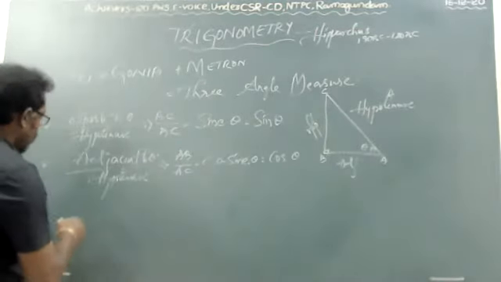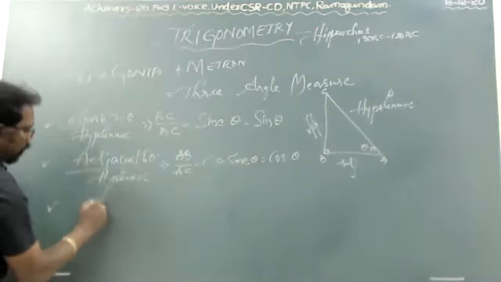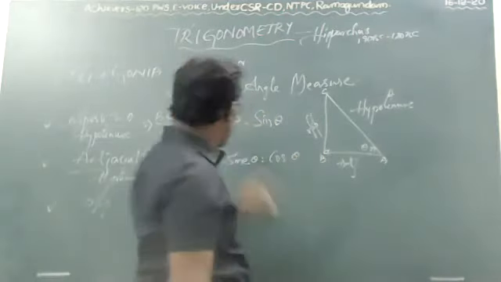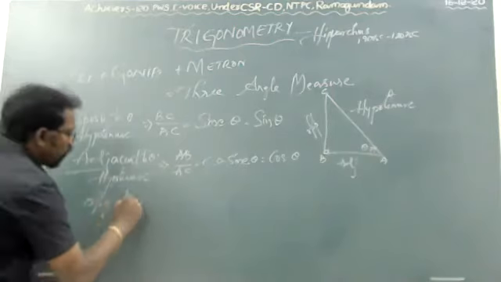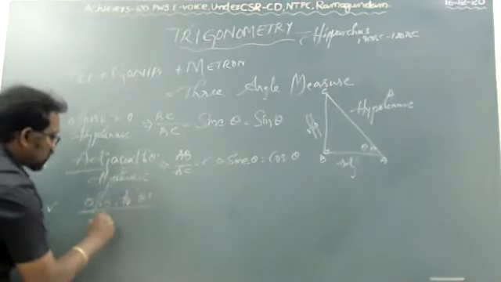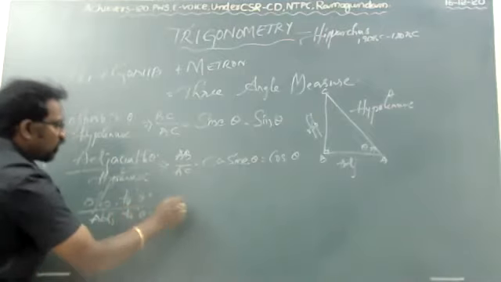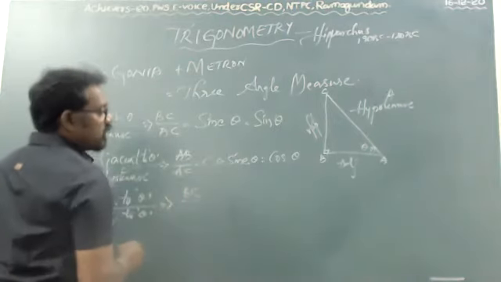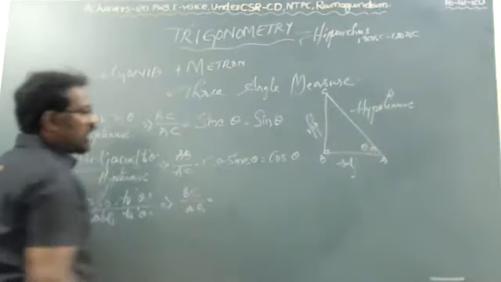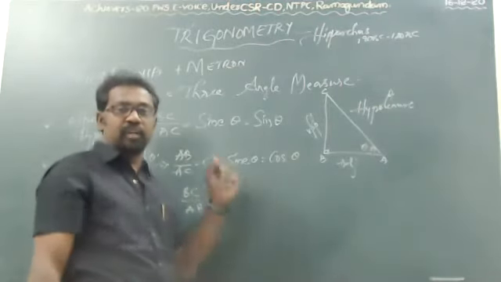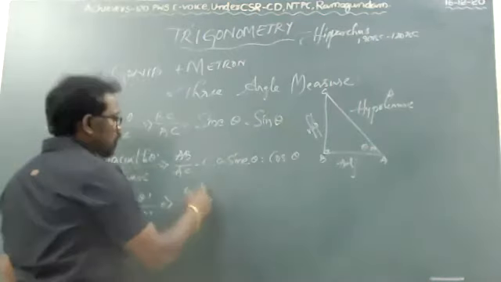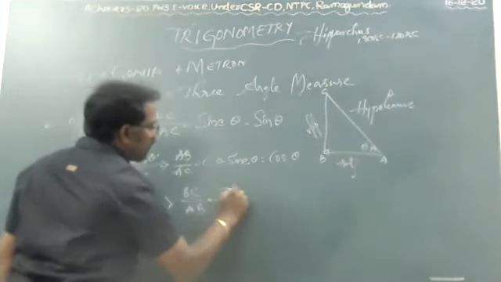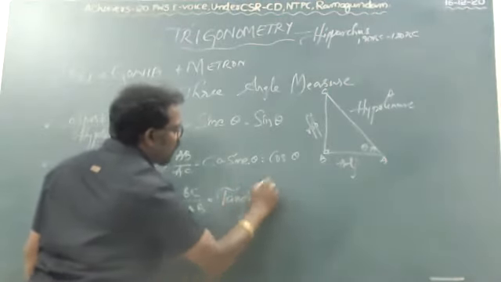And one more ratio is there. How many ratios can we write with the three sides of a right angle triangle? We can write three. The third one is opposite to theta by adjacent to theta. Opposite theta is BC, and the adjacent is AB. The great Greek mathematician Hipparchus gave a name to BC by AB, which is opposite by adjacent. He gave the name tangent theta.